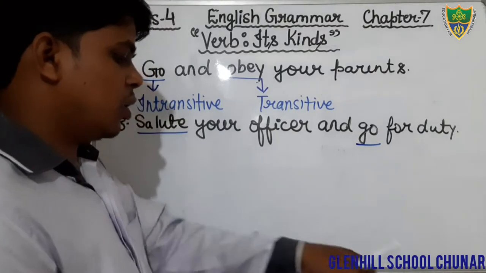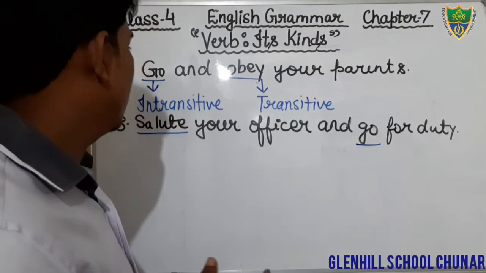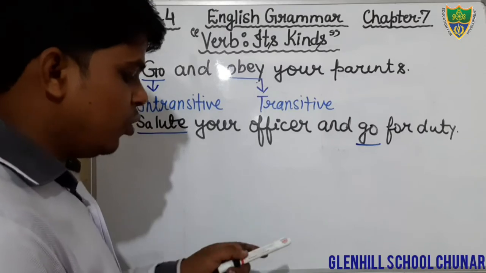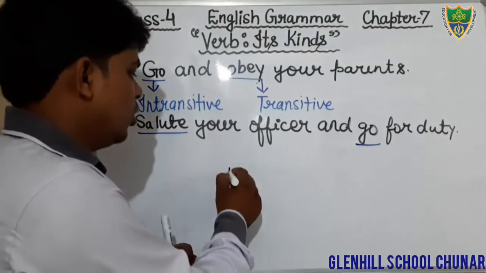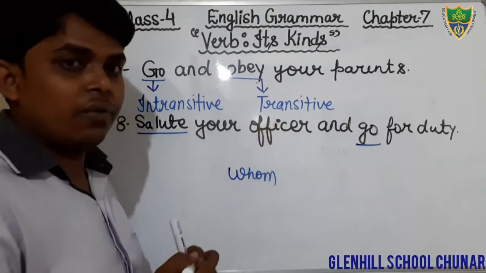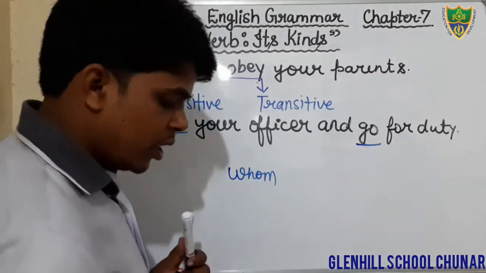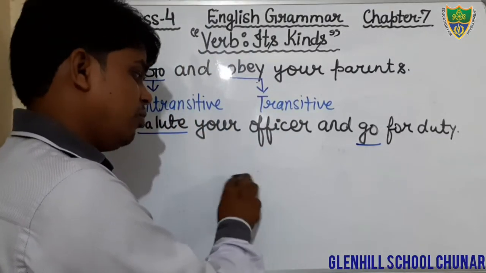Okay, just see. There are two verbs. Salute. Whom salute? We are getting the answer of the question whom. Officer. We are getting an object. Therefore, that is transitive verb.